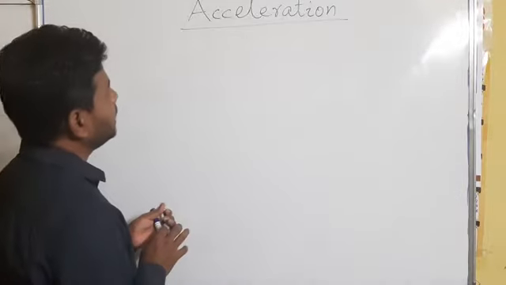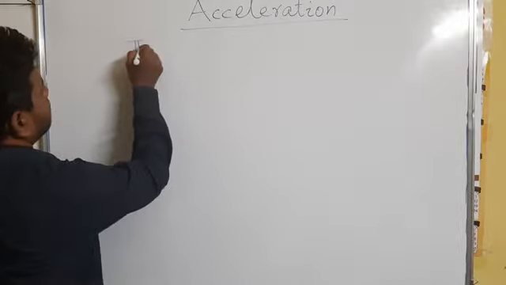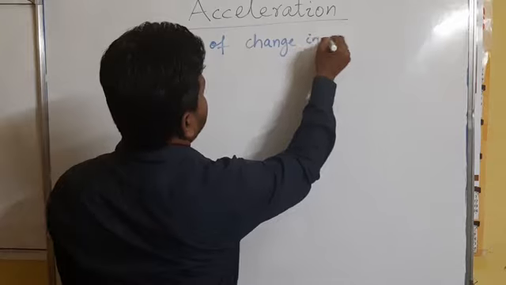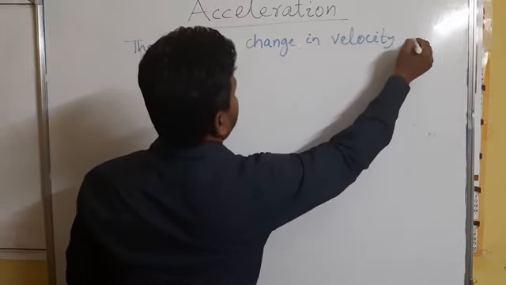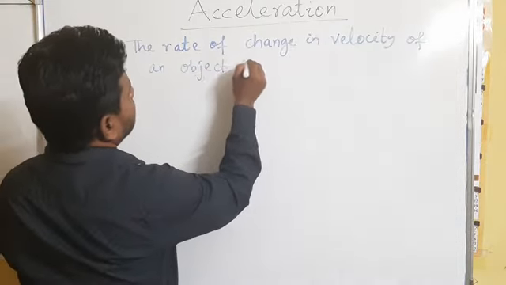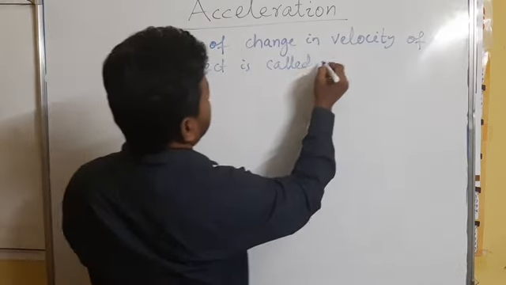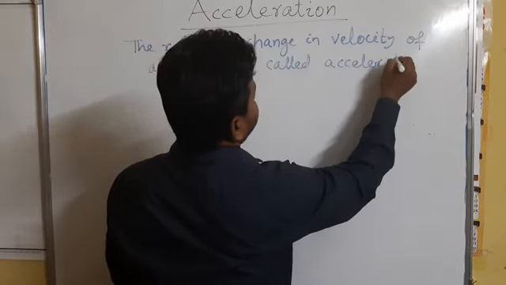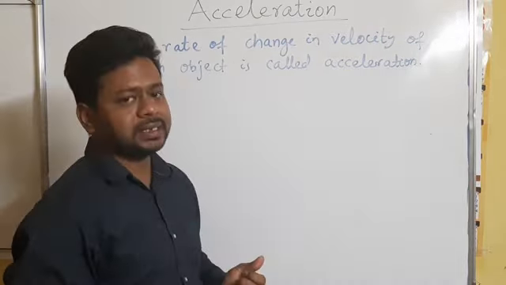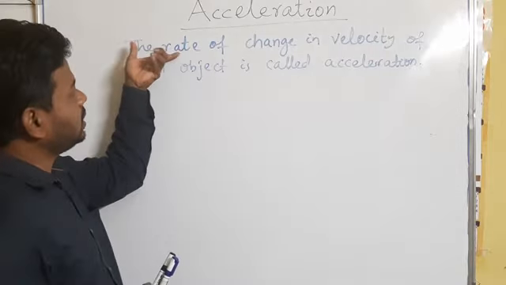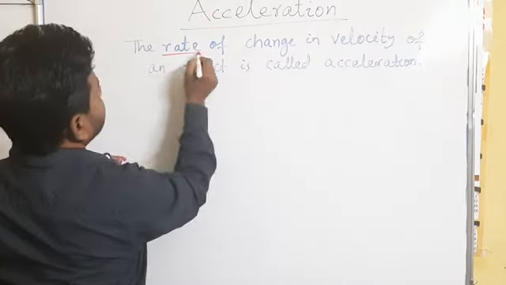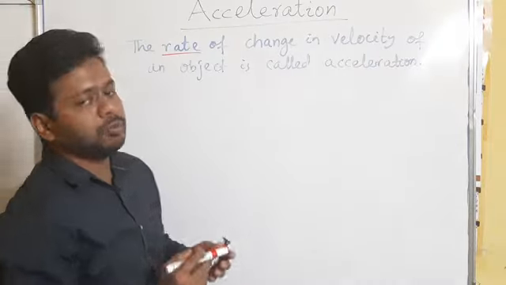So I can define acceleration as the rate of change in velocity of an object is called acceleration. So whenever the velocity changes, there will be acceleration. And whenever the word rate is there, the important thing is that whenever you use the word rate in physics, it is always compared with time.